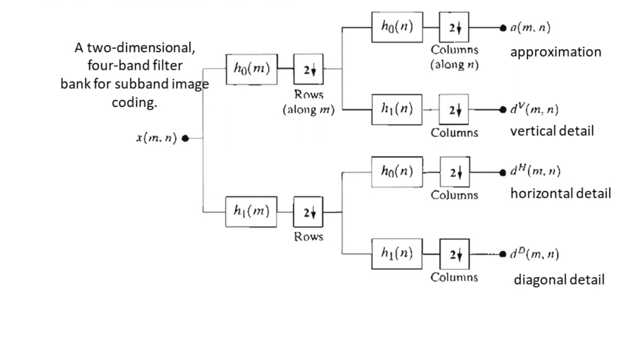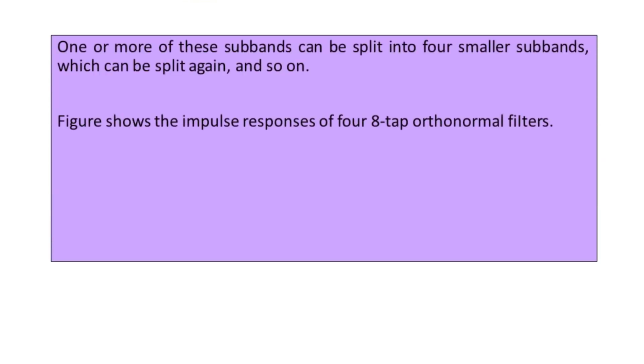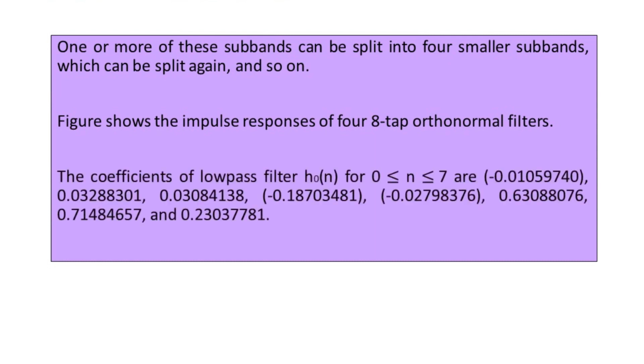Next to this, the figure shows the impulse responses of the 4 8-tap orthonormal filters. First we see the coefficient values for the low pass filter denoted by h0 of n, where n ranges from 0 to 7. The coefficient values are minus 0.010599740, next 0.032888301, 0.030841138, and so on for all 8 values.